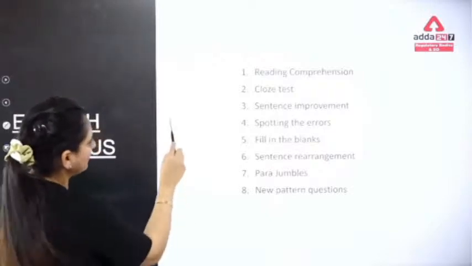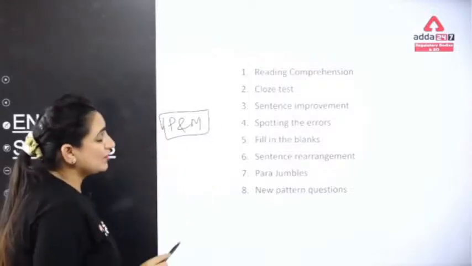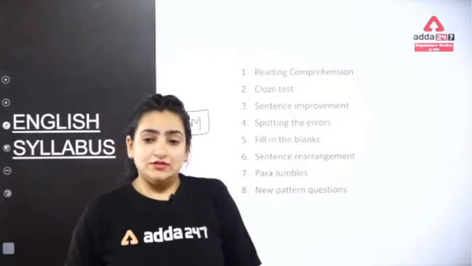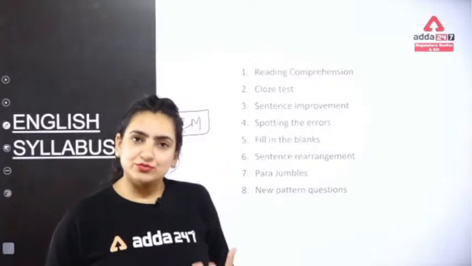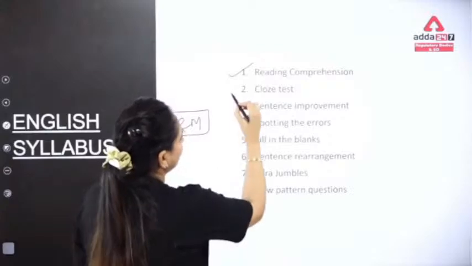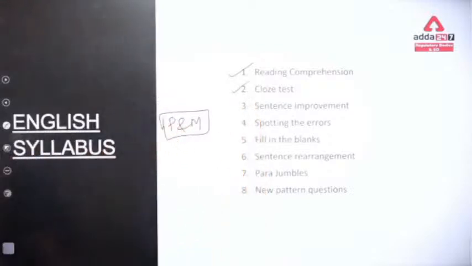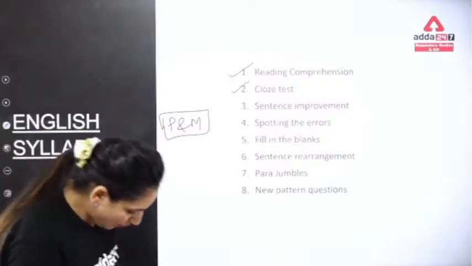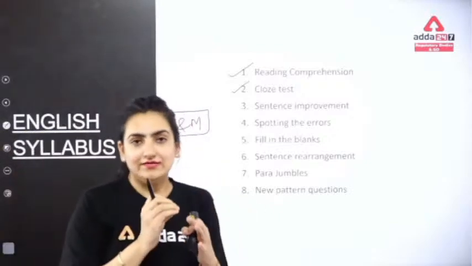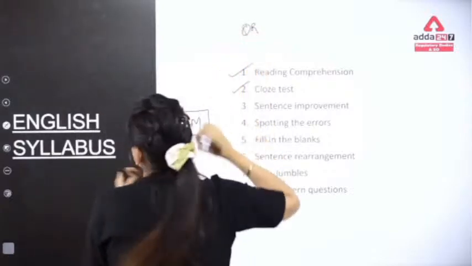Now since we are well versed with the prelims and mains part, now we will discuss what all topics are covered in perspective to the syllabus. My dear, the first thing is reading comprehension. Then we have cloze test. So for the comprehension part, the first thing I would like to make clear to all of you is that this solely depends upon the quality reading you have.